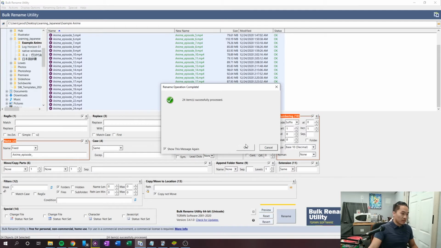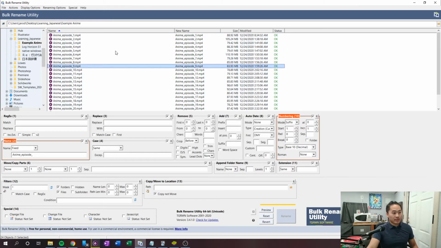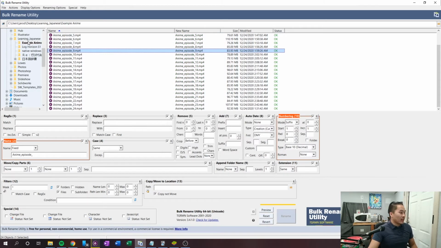You just want to rename all that so it makes life easier. And the way that you find it is you go over to this file finder tree on the left and browse for the folder that you need.